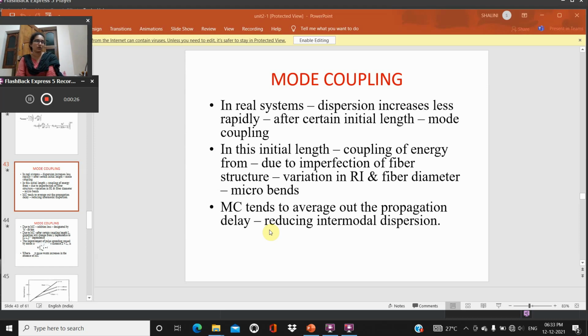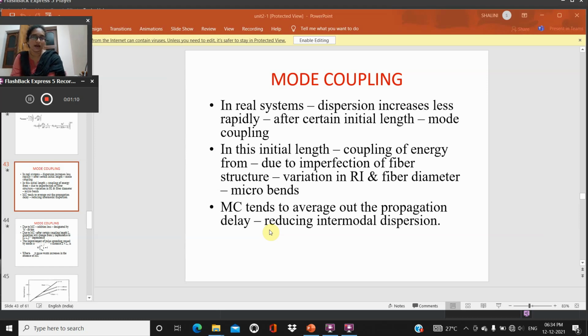After the optical pulses enter the fiber, after the initial length, mode coupling will be possible. In this initial length, the coupling of energy from one mode to another mode will be possible due to imperfections of the fiber structure. Mainly this occurs due to variation in refractive index and fiber diameter, and microbends. All these are responsible for the coupling of energy. Mode coupling tends to average out the propagation delay, reducing intermodal dispersion.